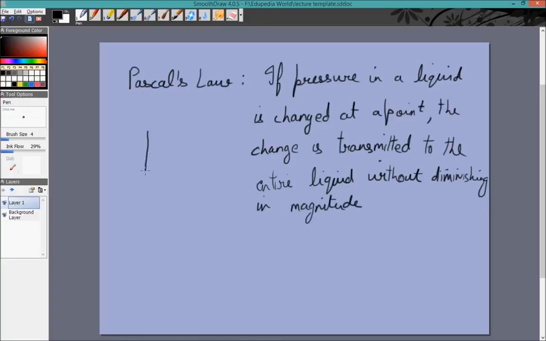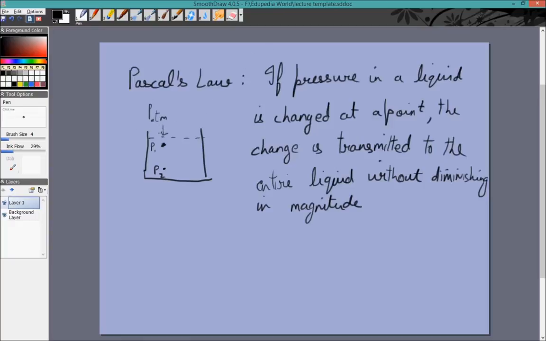Let's say we have some fluid within a container, and this point has some pressure P1, this point has some pressure P2. There will obviously be some atmospheric pressure, let's call it P atmosphere. We know that it is generally equal to 1.01325 into 10 to the power 5 pascals, or 1 atmosphere, but that's not relevant here.